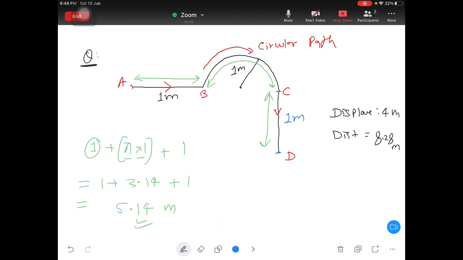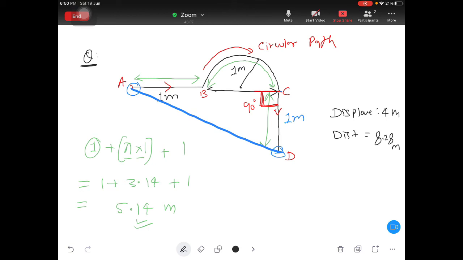But what about displacement? Displacement means you have to connect this point to this point directly like this. Actually, this angle is 90 degrees. I should have mentioned this in the question in the beginning itself. This angle is 90 degrees. So now you know, here you have extra calculation. What is the calculation? How to find out the length of BC.